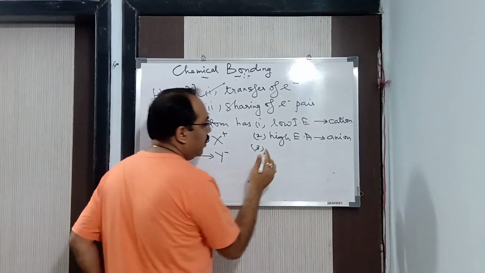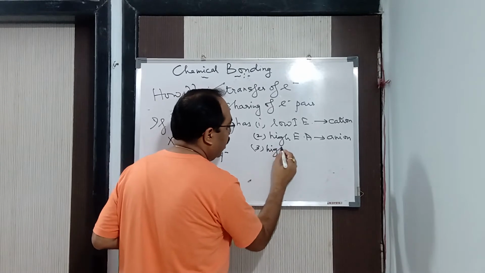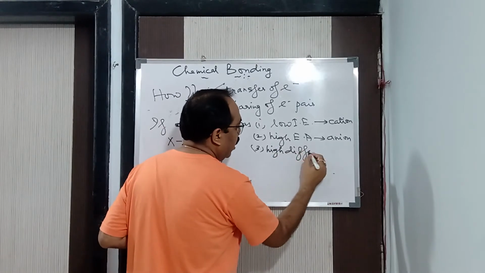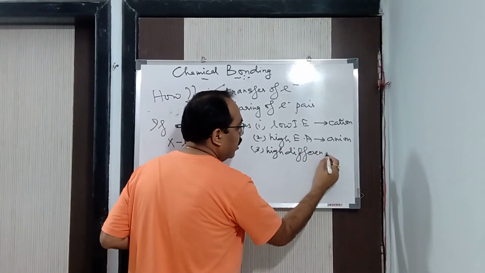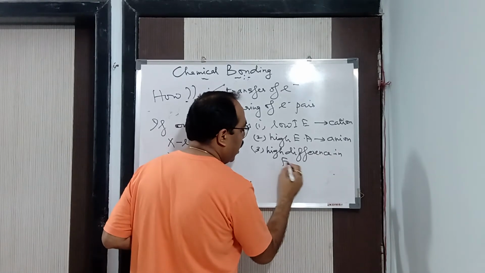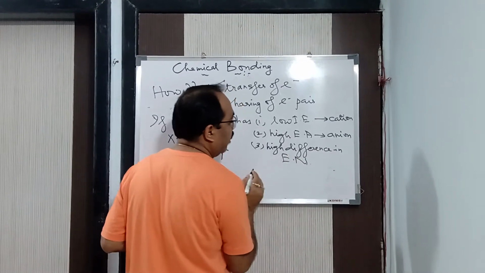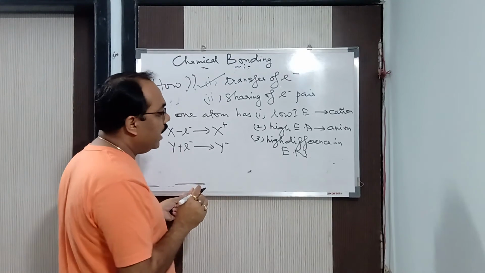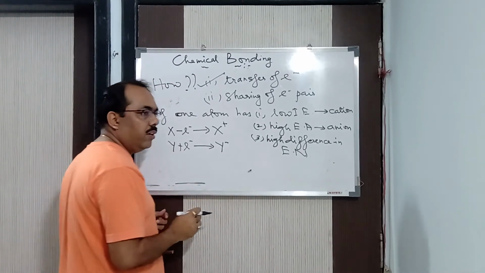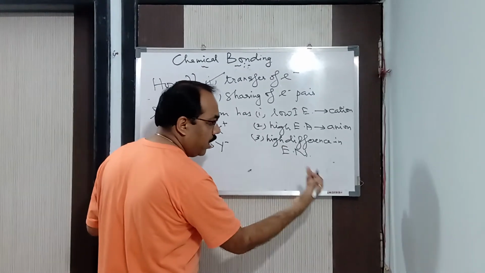For that purpose, they should have a high difference in electronegativity. Generally, the electronegativity difference should be greater than 1.9.